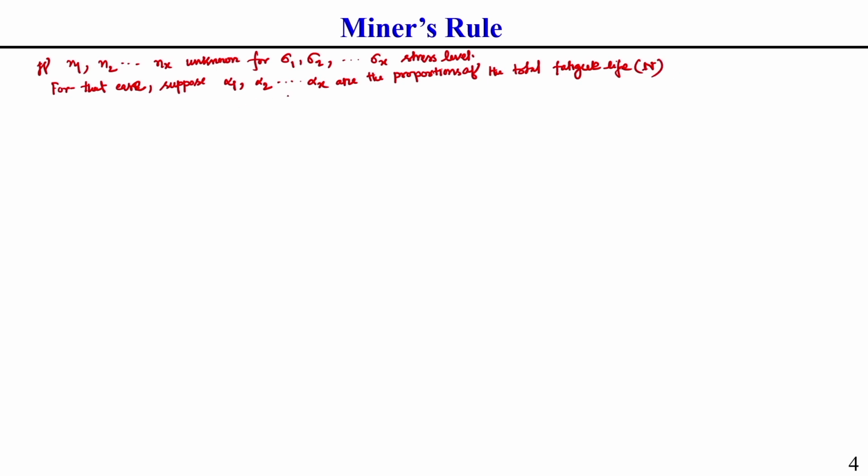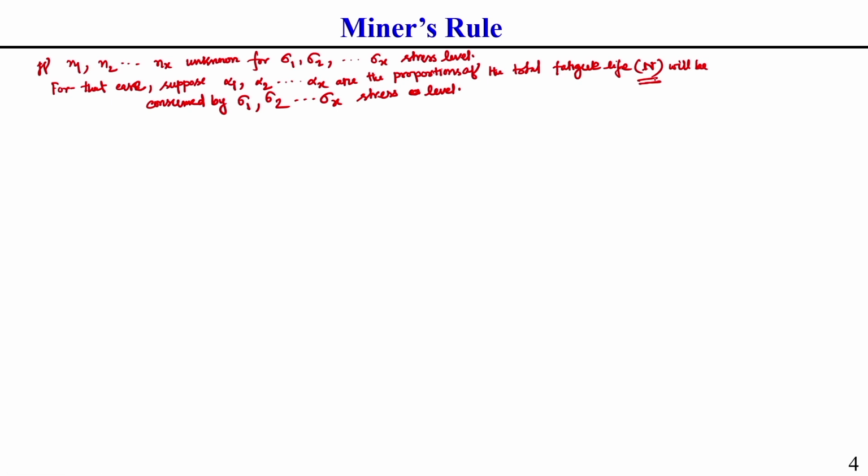So, for that case, suppose alpha 1, alpha 2 are the proportions of the total fatigue life which will be consumed here by sigma 1, sigma 2, sigma x stress levels.